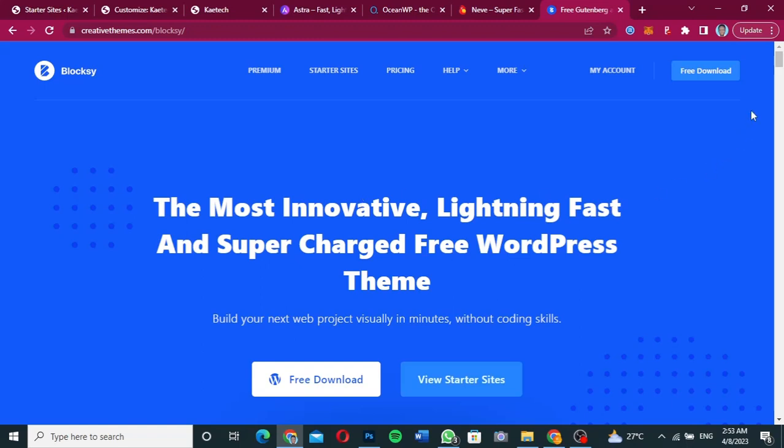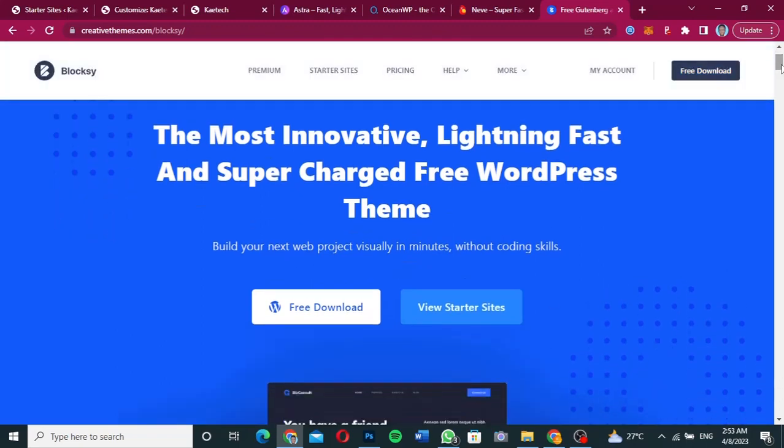Most of the themes that I've shown you also talk about the same thing, telling you that it is fast, and you can use any page builder to create the website that you want. Now you can build your next web project visually in minutes without any coding skill. You can download it for free, and you can also use their starter template to import anything that you want to import.